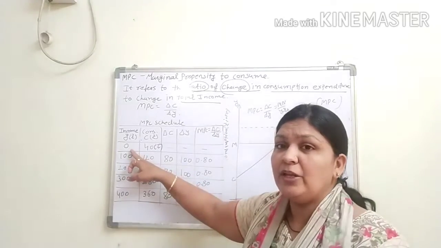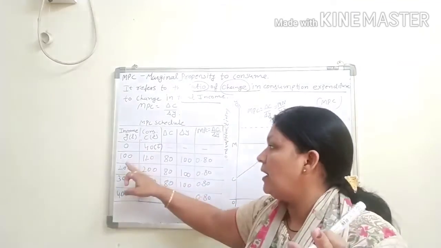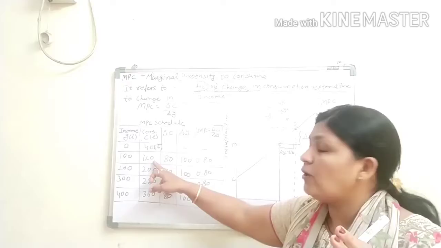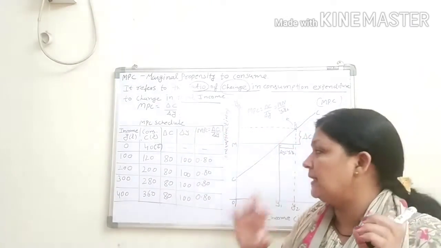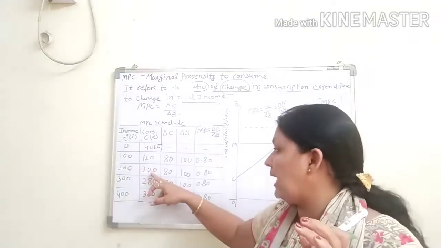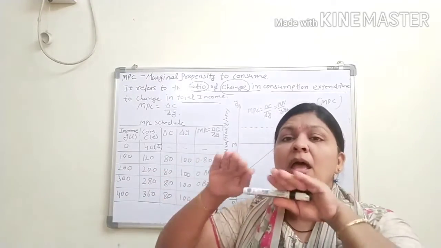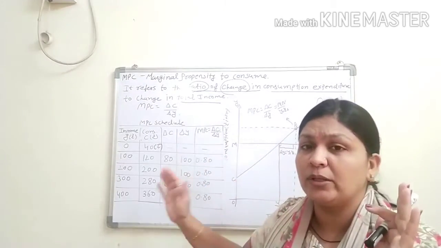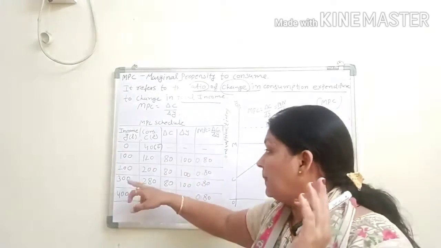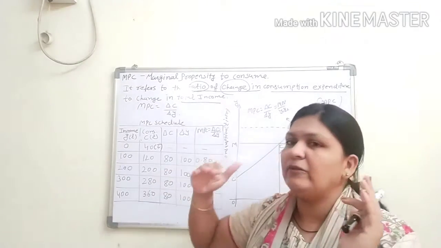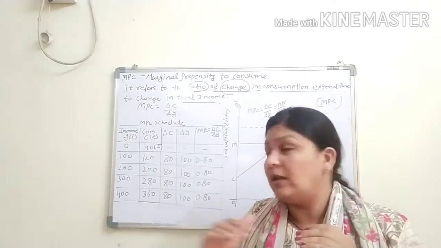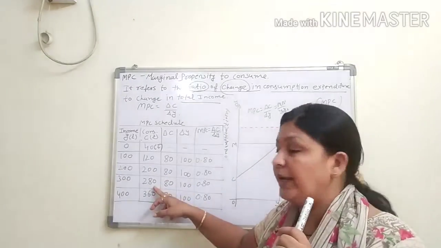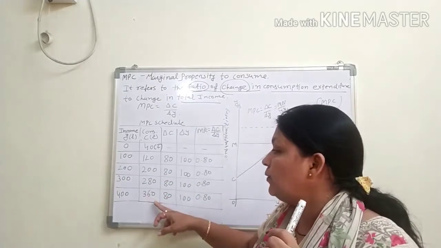Now this is the 40 to 120. Here listen, when your income is 0, still your consumption is there. Your income is 100, still your consumption is more than your income. Now income level is 200, and consumption is also 200. It means that is your consumer equilibrium point. We have already seen the equilibrium point about national income and consumption level. At 300 income, now when we are increasing the income, your consumption will increase but at a decreasing rate. So that is 280, then 400 to 360.